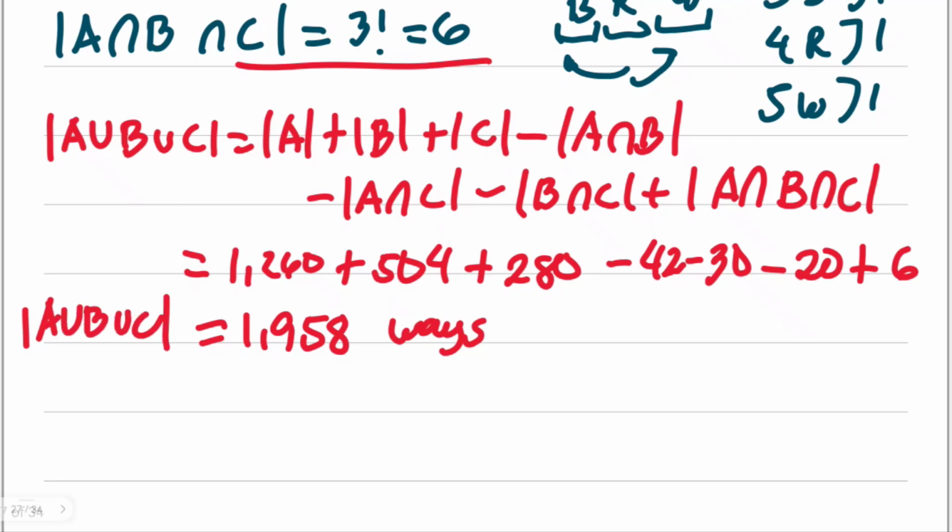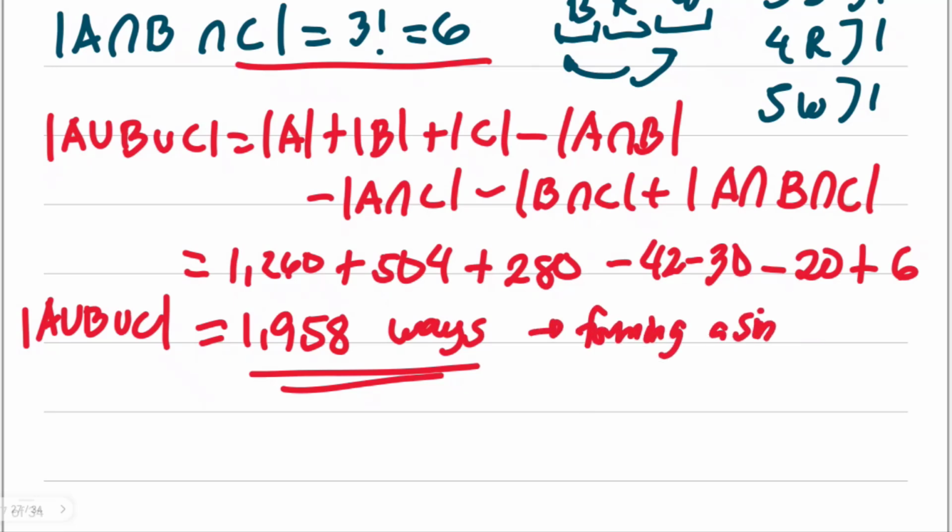These are the number of ways of arranging those sets of balls where they form a single block. Okay, forming a single block, regardless of whether it's just the block of black balls, the block of white balls, the block of red balls, or a combination of a block of red balls and a block of white balls, or even the rest. These are the number of ways.